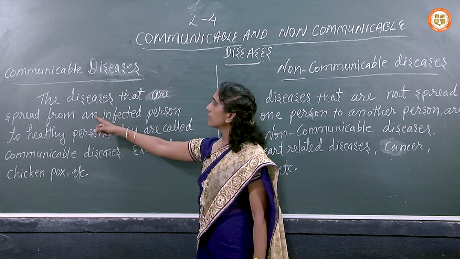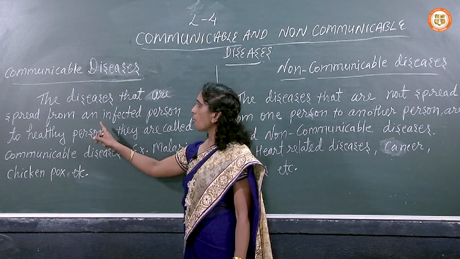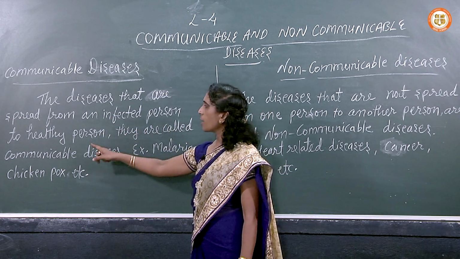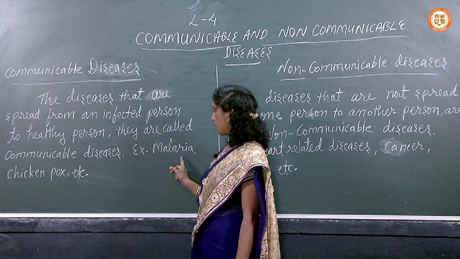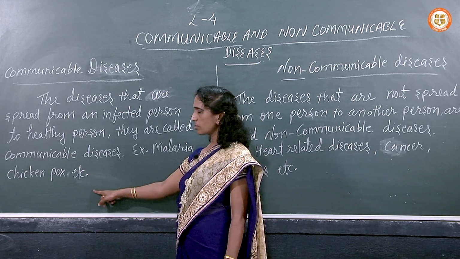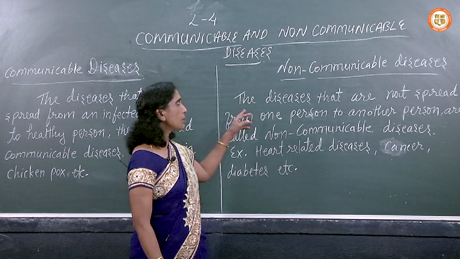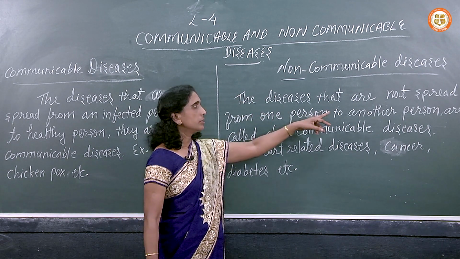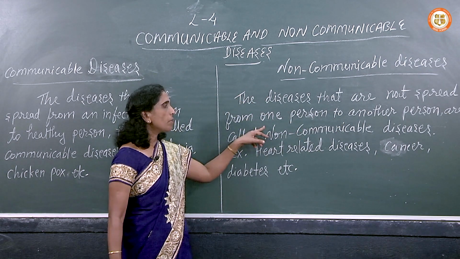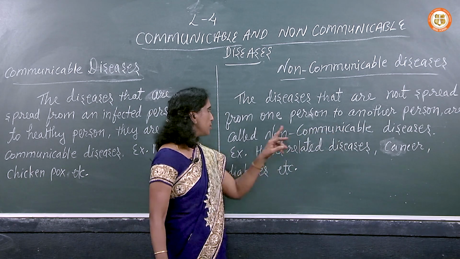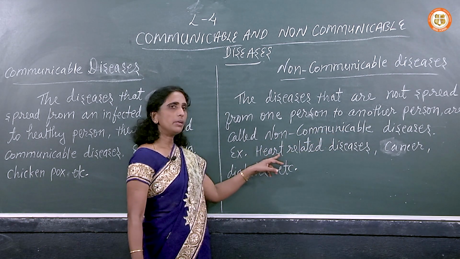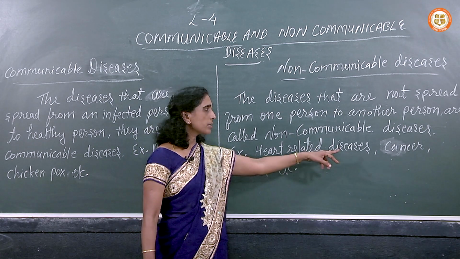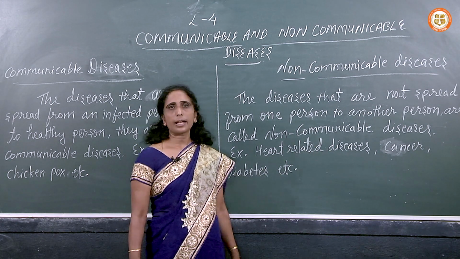Communicable diseases are diseases that are spread from an infected person to a healthy person. They are called communicable diseases. Examples: malaria, chickenpox, etc. And non-communicable diseases are not spread from one person to another. They are called non-communicable diseases. Examples: heart-related disease, cancer and diabetes, etc.